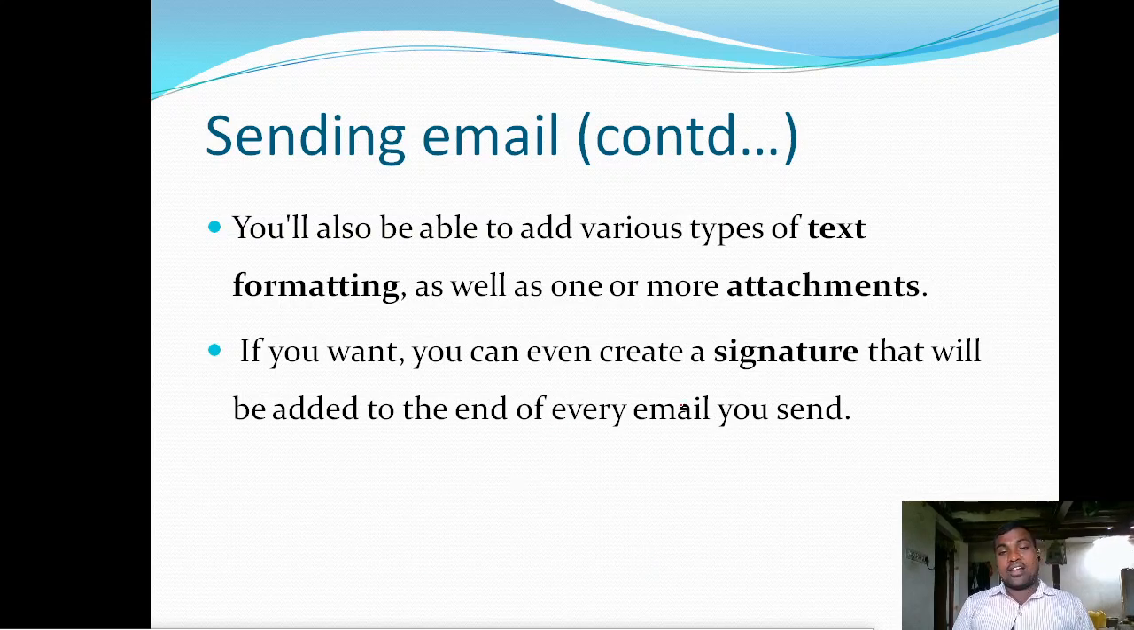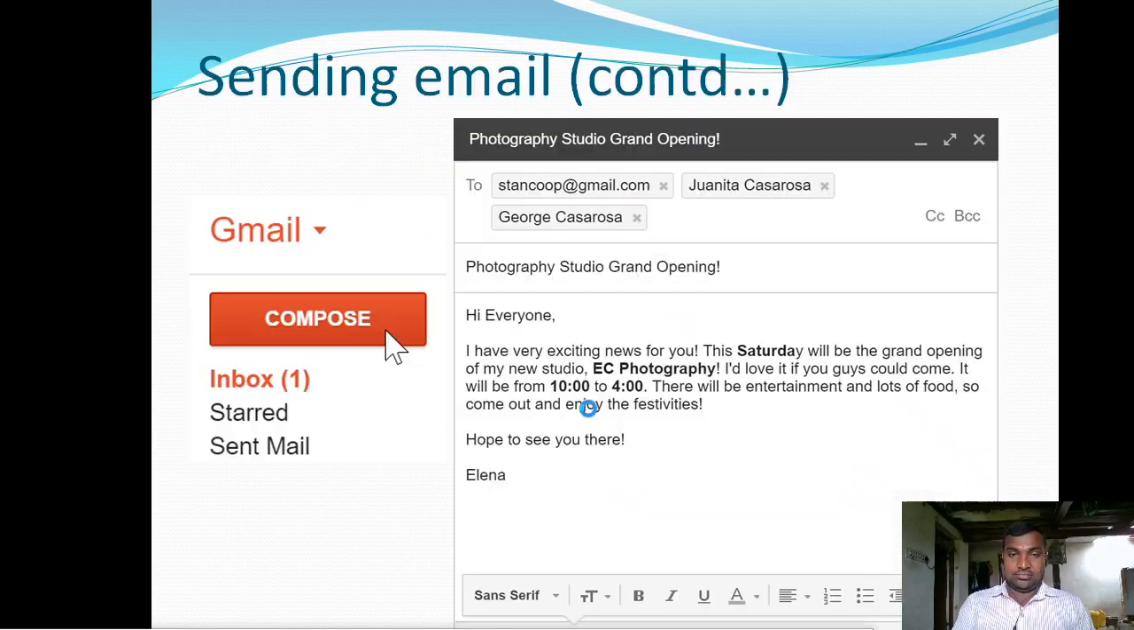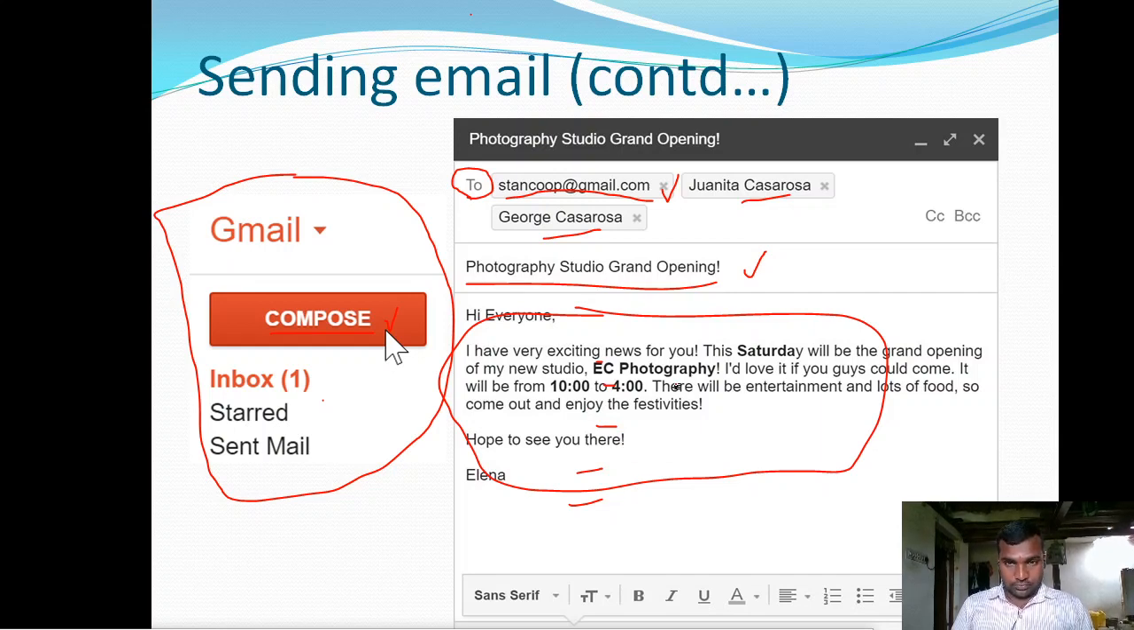You will also be able to add various types of text formatting. Text formatting options are also available, and you can also attach files. You can attach a video clip, audio clip, any Excel, Word file, etc. Any kind of multimedia file you can attach. You can even create a signature that will be added to the end of every email you send. So these are several options available to format this message.